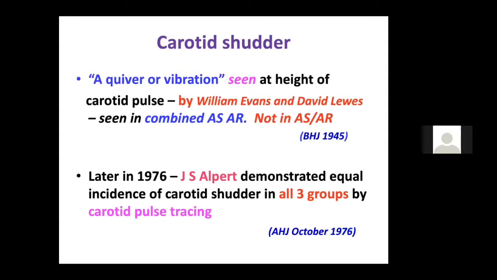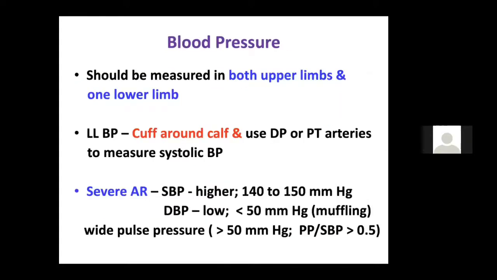Carotid shudder. Now, I just want to tell one thing: carotid shudder is not equal to carotid thrill. Most of us think that we get carotid shudder in severe isolated aortic stenosis, but no, you get carotid shudder in combined aortic regurgitation and aortic stenosis. You never get carotid shudder in isolated aortic stenosis. Combined AS and AR cause a vibration at the height of the carotid pulse, which is known as carotid shudder, and that you should always remember.